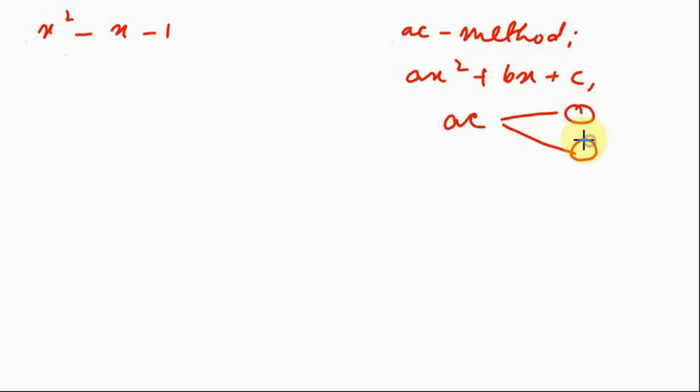to further find two factors such that the sum of these two factors is equal to b, that is the coefficient of x. So in this case, AC is equal to minus 1. And we need to factorize two numbers such that we shall obtain minus 1.